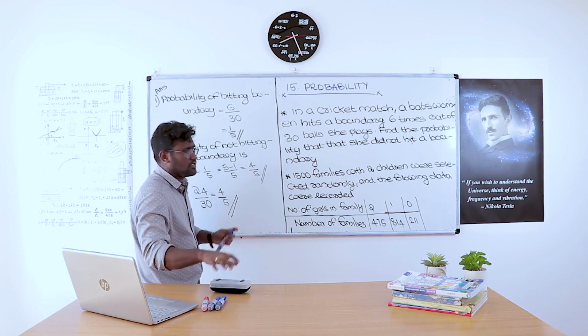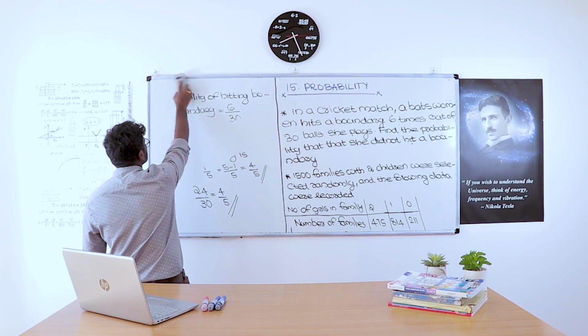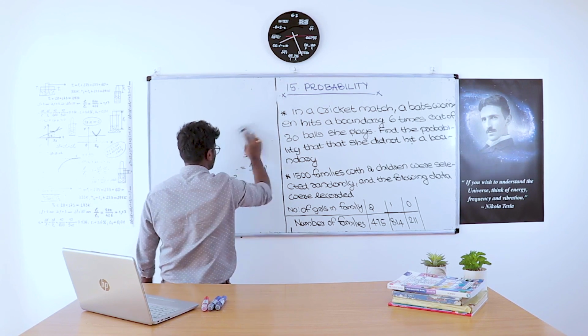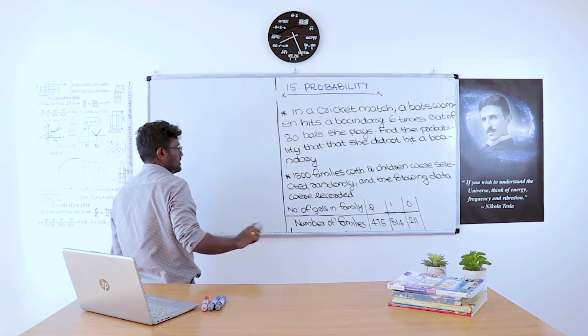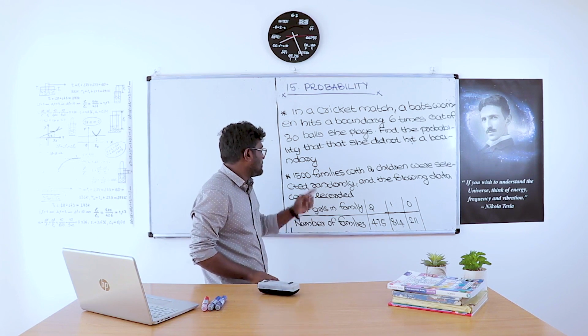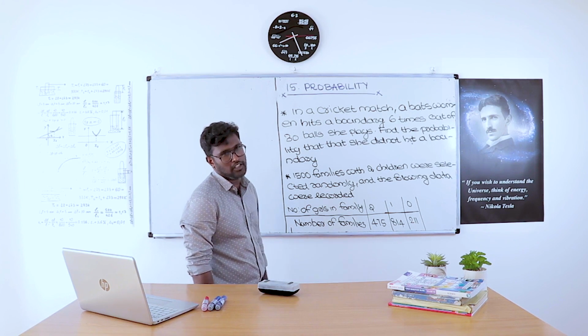So the next question is: 1,500 families with 2 children were selected randomly and the following data were recorded.